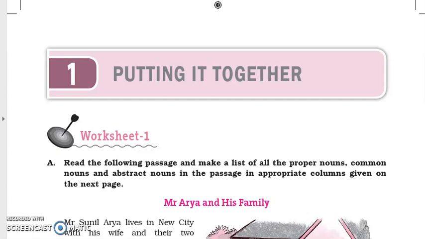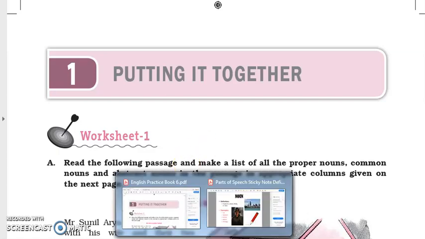Hello students, in today's English class we are going to read chapter 1 of the English practice book, DAV board, that is Putting It Together, which means that whatever you have read in your previous classes, we are going to revise in this chapter. This chapter contains the parts of speech that you read in your previous classes. So let's move on to the parts of speech.